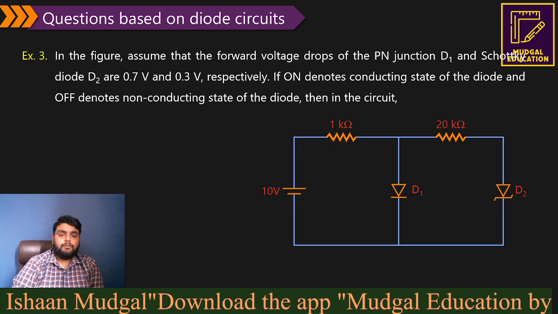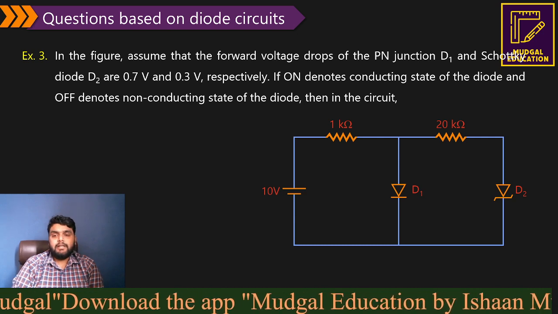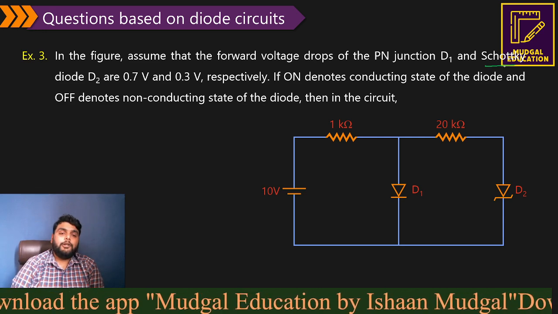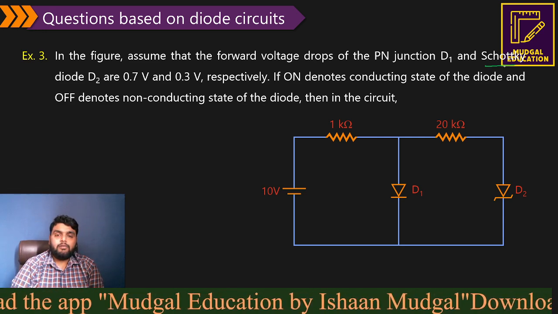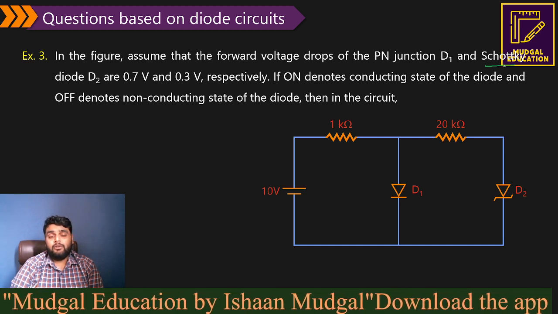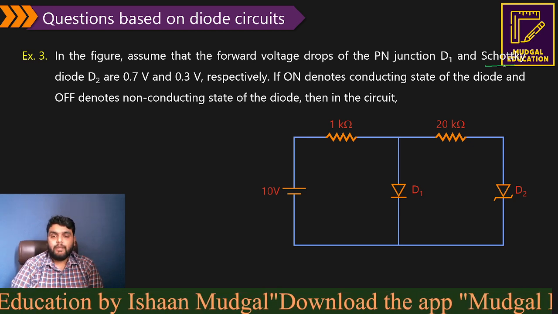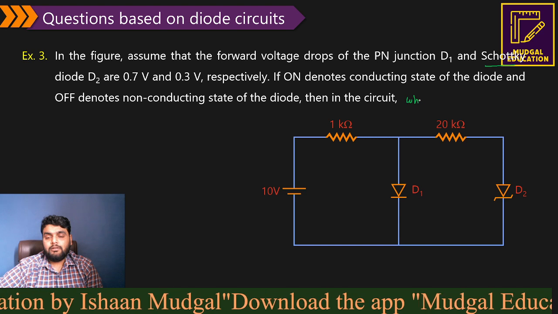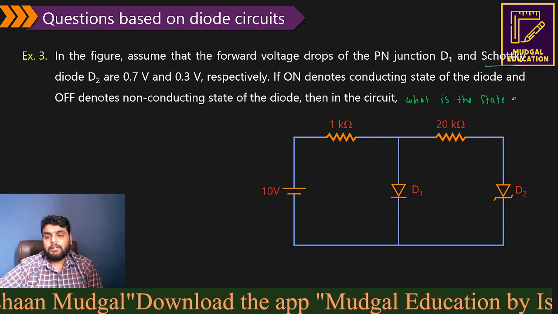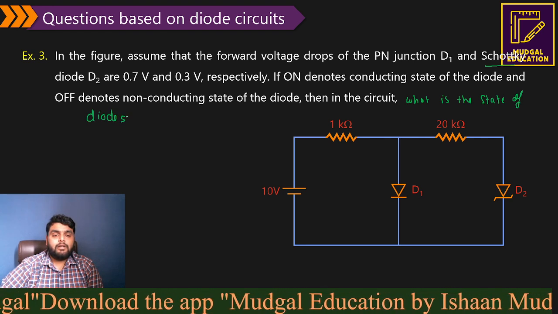Let's solve the next question. In the figure, assume that the forward voltage drop of a PN junction diode D1 and a Schottky diode D2 are 0.7 and 0.3 volt respectively. If on denotes the conducting state of a diode and off denotes the non-conducting state of a diode, then what will be the state of the circuit? In the circuit, what is the state of the diodes? We basically identify whether the diodes are on or off.